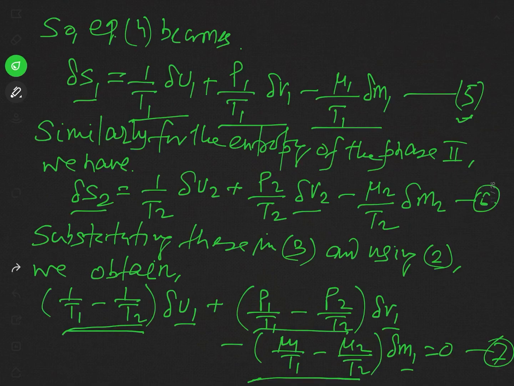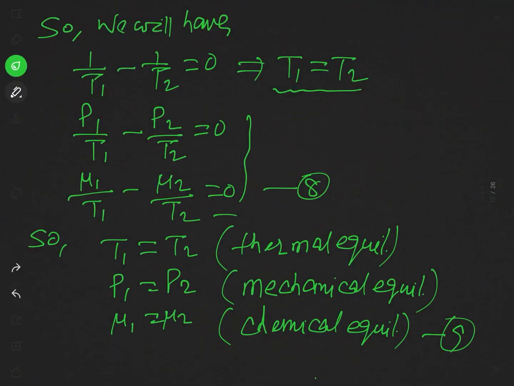Since this delta U1, delta V1 and delta M1 are independent from one another, for the validity of this equation 7, the coefficients of delta U1, delta V1 and delta M1 must vanish, or must be 0 separately. So now let us equate the coefficients of these quantities to 0. So what will we get?